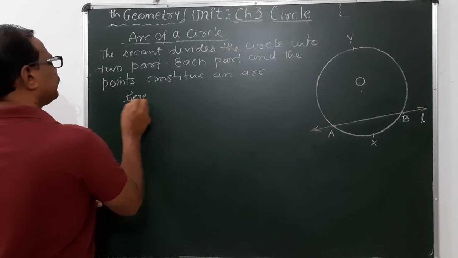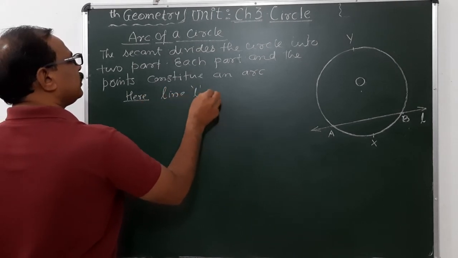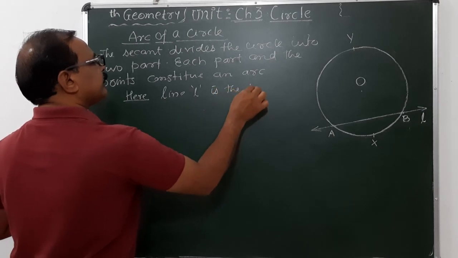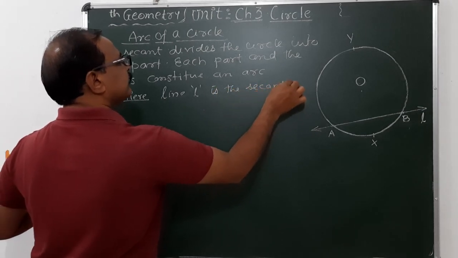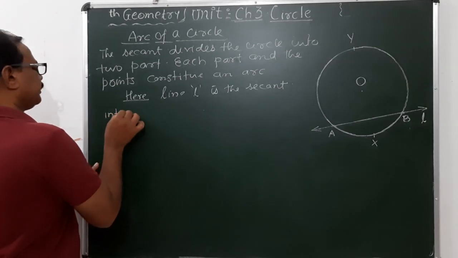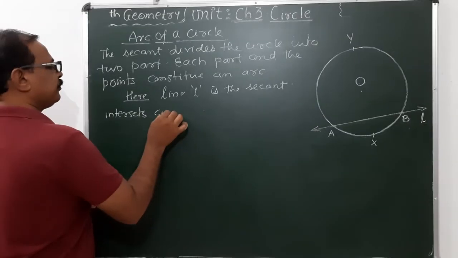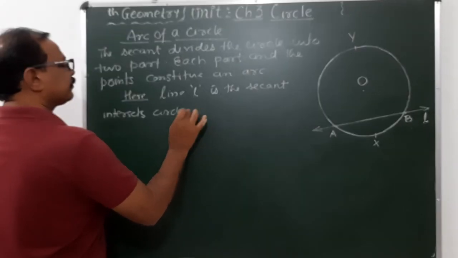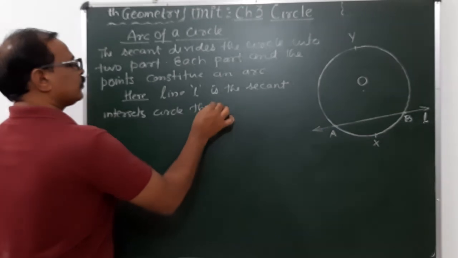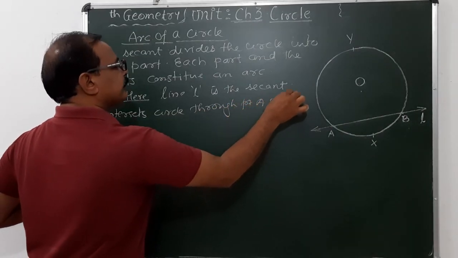Here line L is the secant, which intersects the circle through points A and B.